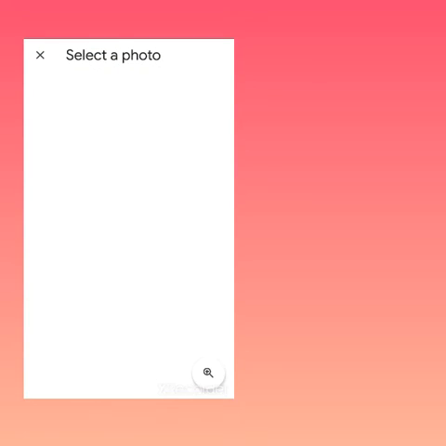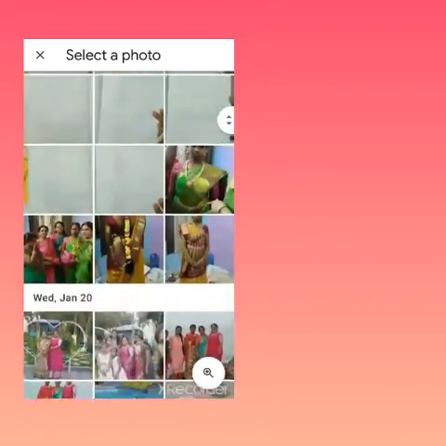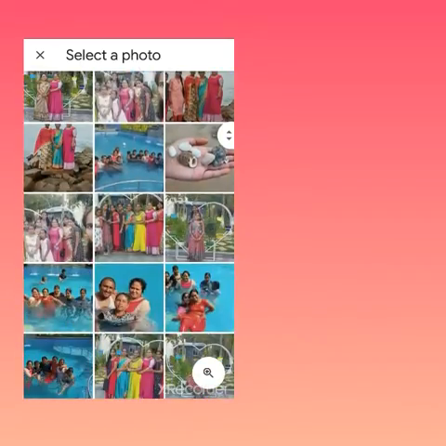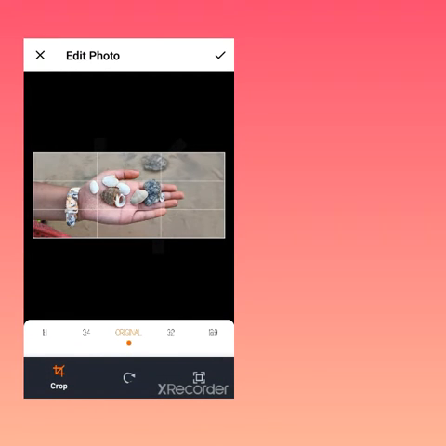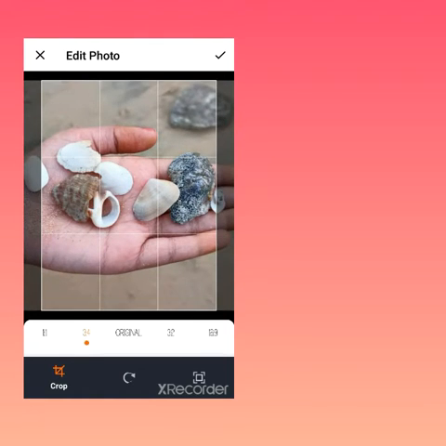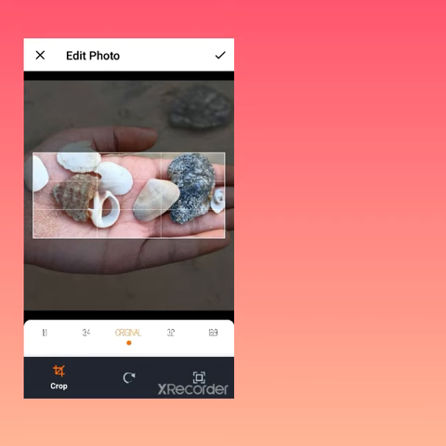For example, I'm going to select the shells. After selecting the shell, you can also crop it in this way, original.